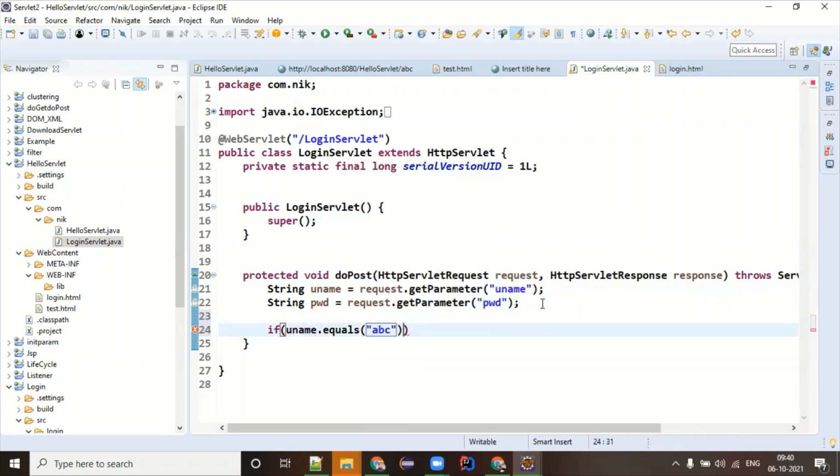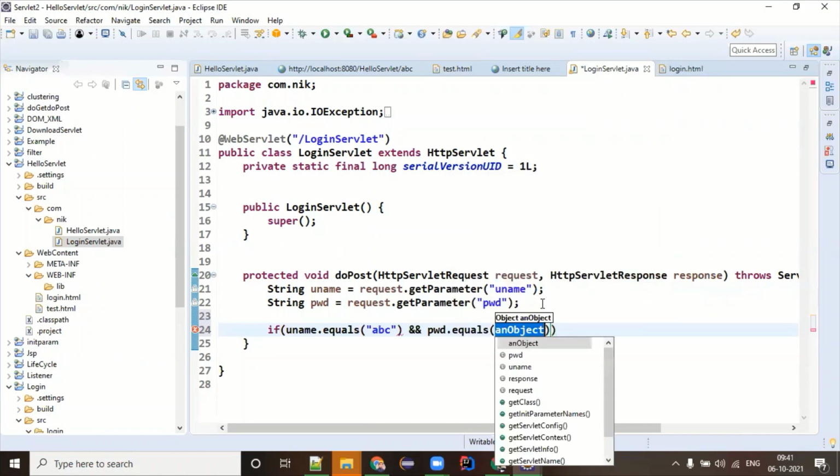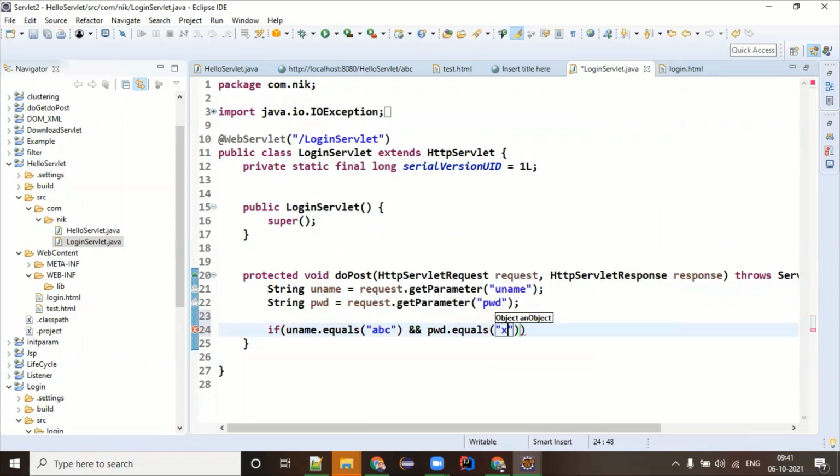It's pure core Java, guys. And the pwd dot equals method, let's say I know my password is XYZ. If the user gives me username as ABC and password as XYZ, then I will say login success.